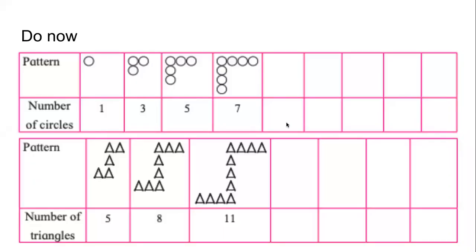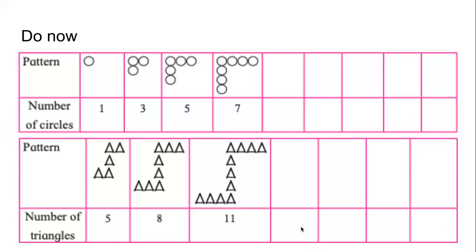Now more questions on your screen. 2 questions actually, only 2. And of course, you see there are 2 more sequences. The first sequence consists of 1, 3, 5, and 7. The second sequence consists of 5, 8, and 11. Do you think we can find out the next term?